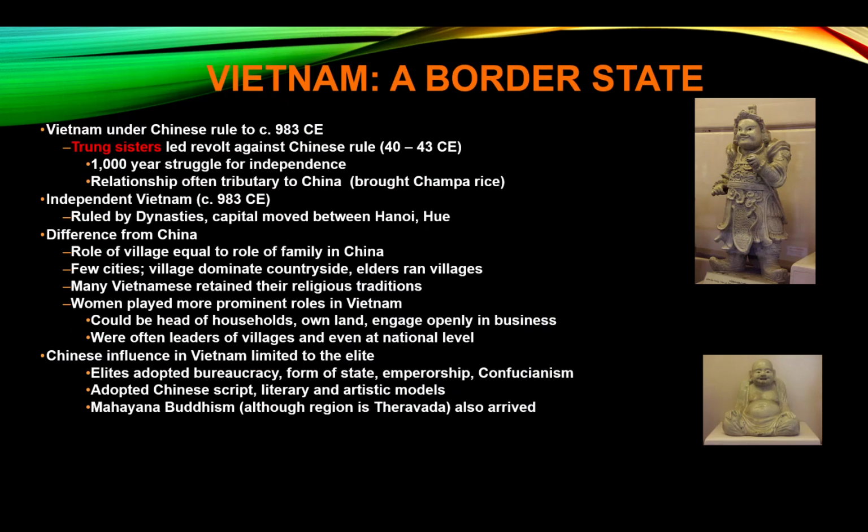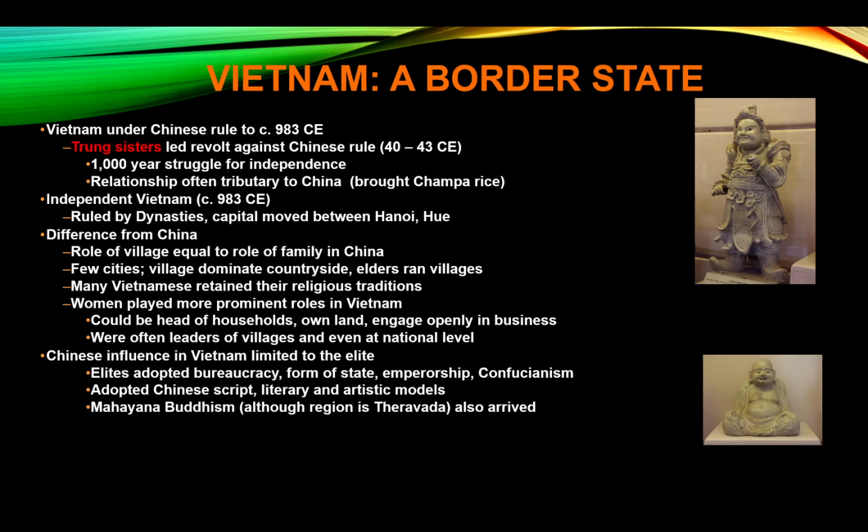Next one is Vietnam. Vietnam was ruled by the Chinese up until 983. In 40 to 43 CE, two sisters, the Trung sisters, led a revolt against the Chinese from Vietnam. Vietnam is going to spend 1,000 years trying to get independence. Vietnam has a history of not being taken over. They rebel against the Chinese when they try to take them over. They rebel against the French in the 1800s when they try to take them over. And they rebel against America during the Vietnam War when we were getting involved in Vietnam.